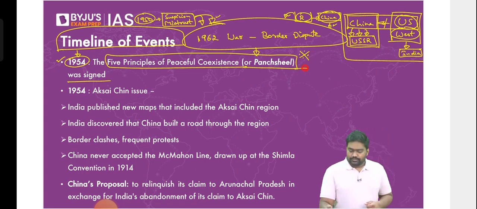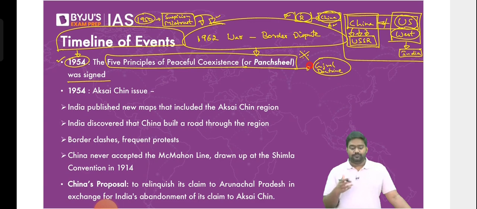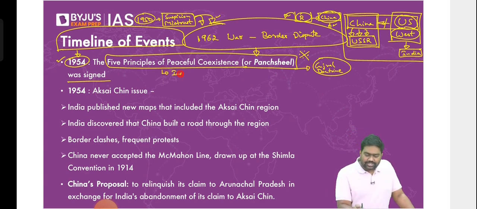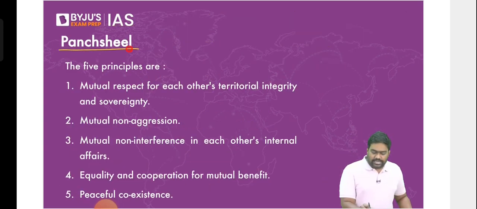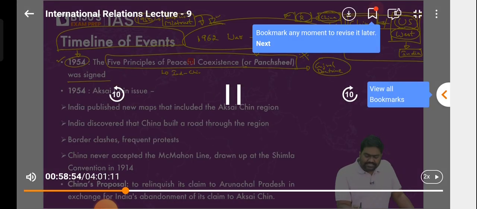Remember, I mentioned this while talking about the Gujarat Doctrine under India-Pakistan. The Panchsheel principles, the 5 principles of peaceful coexistence, were brought out between India and China as a peaceful gesture. And this was a collaborative initiative, a joint initiative. All right? India and China both tried to settle the differences.